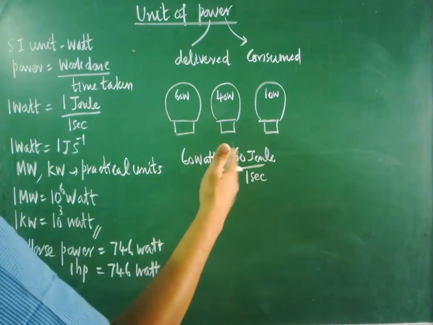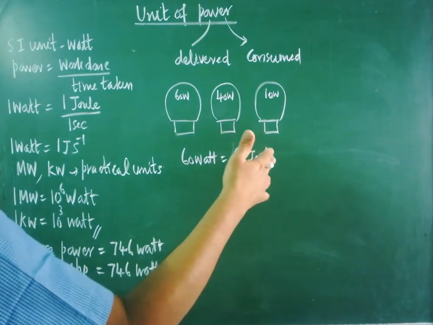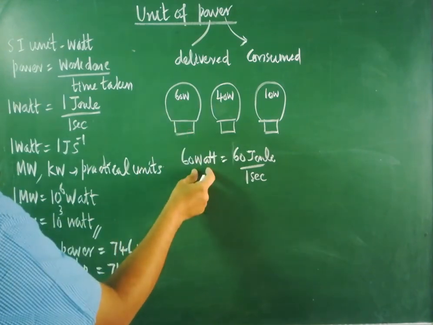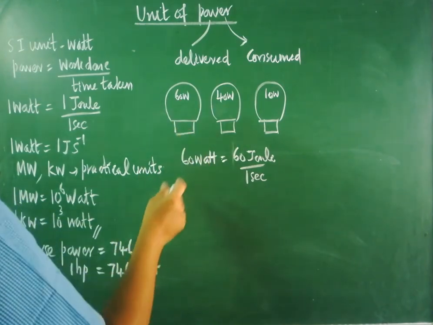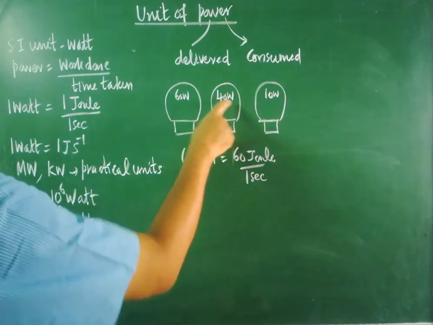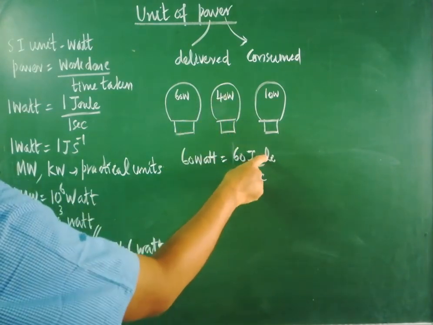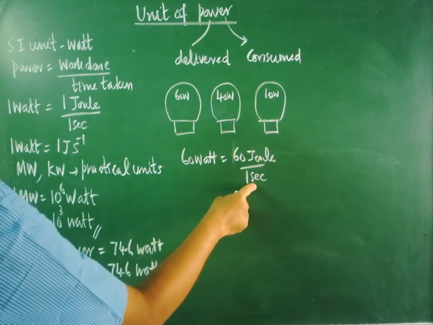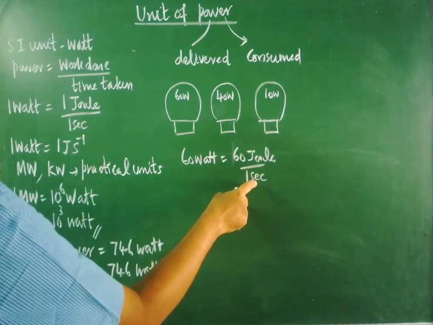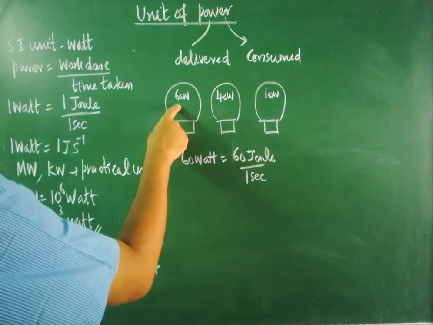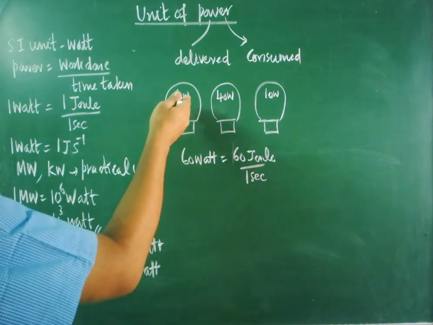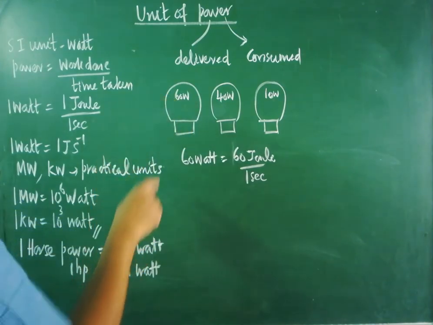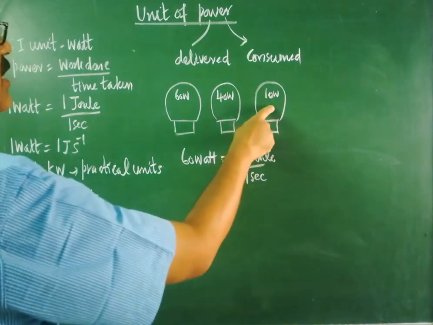With the help of that, the work is converted into heat energy as well as light energy. If it consumes this much amount of power, that is simply mentioned as 60 watt. Look at the 40 watt bulb. In the case of a 40 watt bulb, 40 joule amount of work is done in 1 second. In 10 watt, 10 joule amount of work is done in 1 second. So the power consumption in this case is more. Therefore, the utility of electricity is also more. It will consume more electricity. It will consume less electricity.